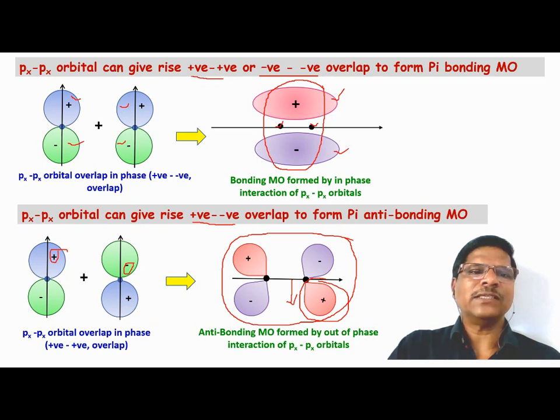Up till now we have seen s-s orbital overlap, s-pz atomic orbital overlap, and pz-pz atomic orbital overlap, and the two types of interaction between the wave functions of atomic orbitals: in-phase interaction or out-of-phase interaction.